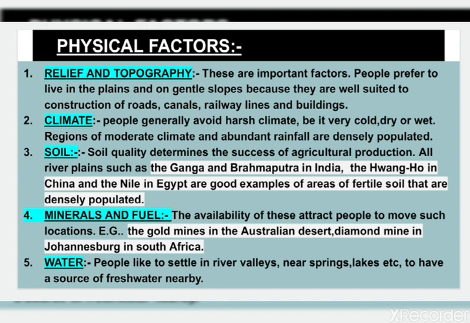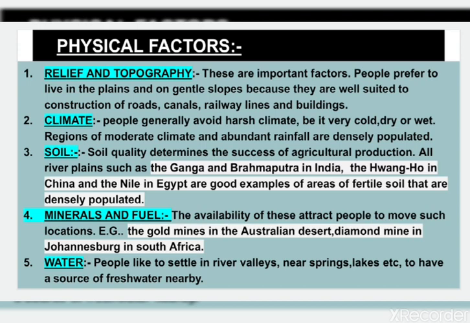Point number 3, soil. Soil quality determines the success of agricultural production. All river plains such as the Ganga and Brahmaputra in India, the Huanghe in China and the Nile in Egypt are good examples of areas of fertile soil that are densely populated.